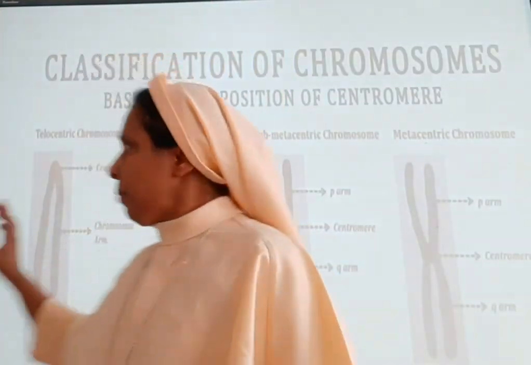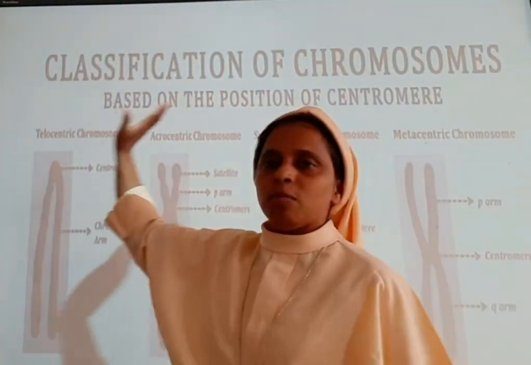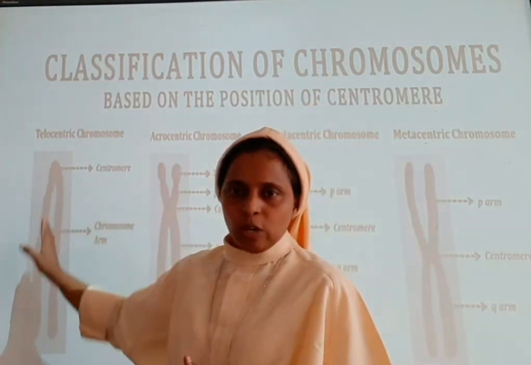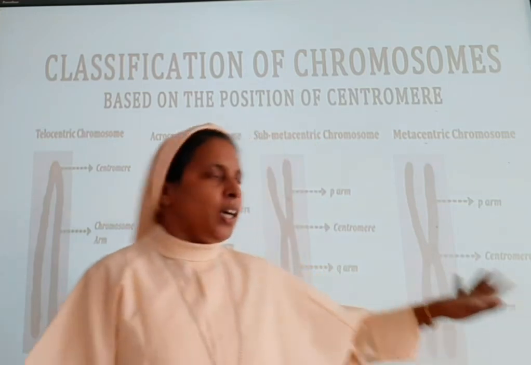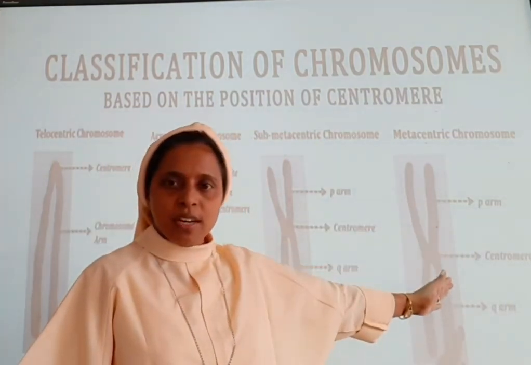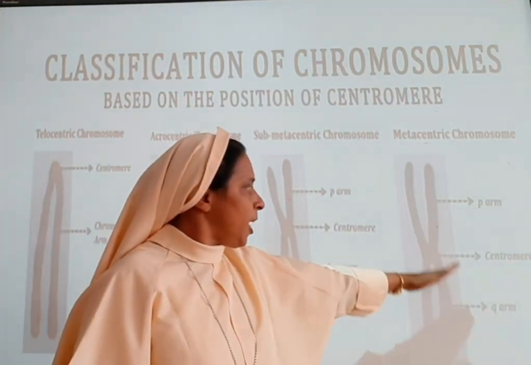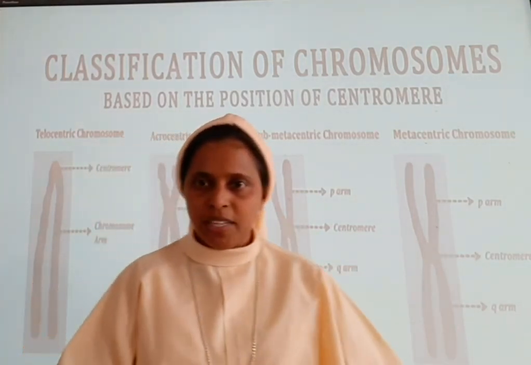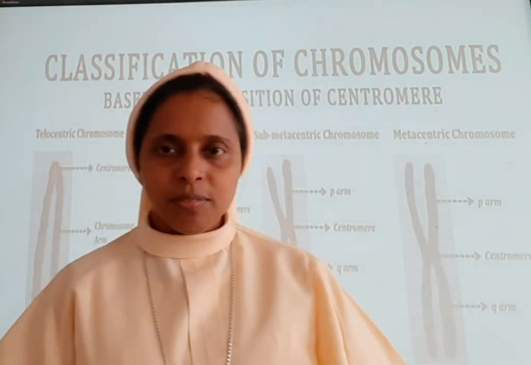Here is another image based on the position of the centromere, where we can see the telocentric, and where the chromosome arm is present. In the metacentric position, how the chromosome arms are arranged, and what the position of the centromere is. All this is described here in this image.